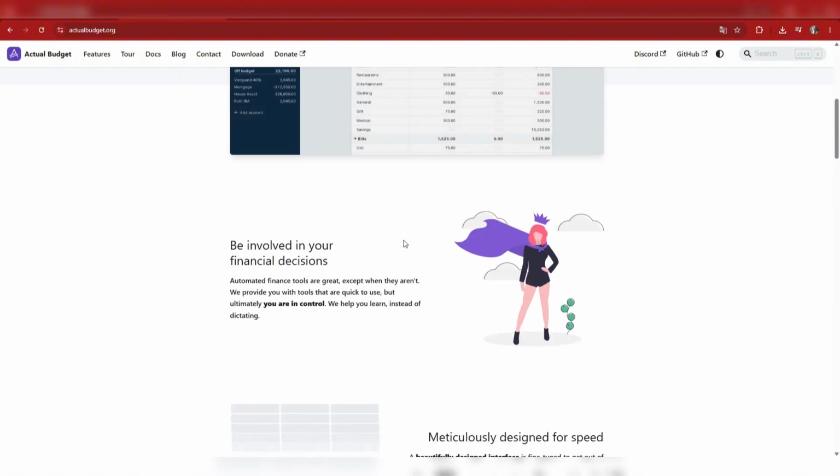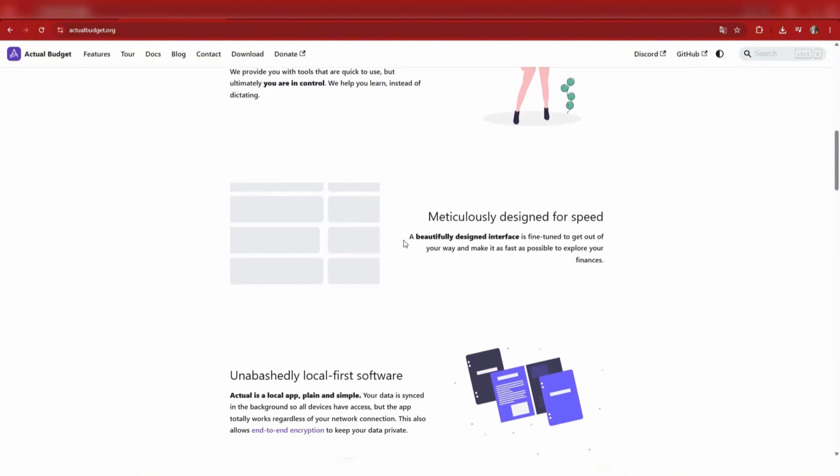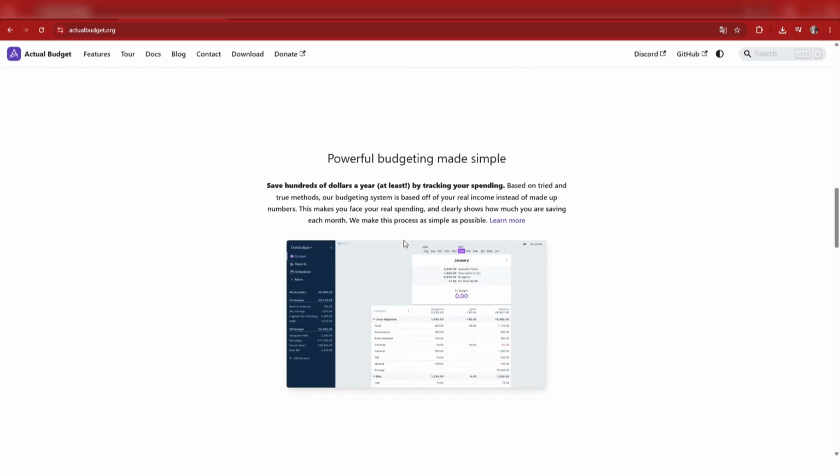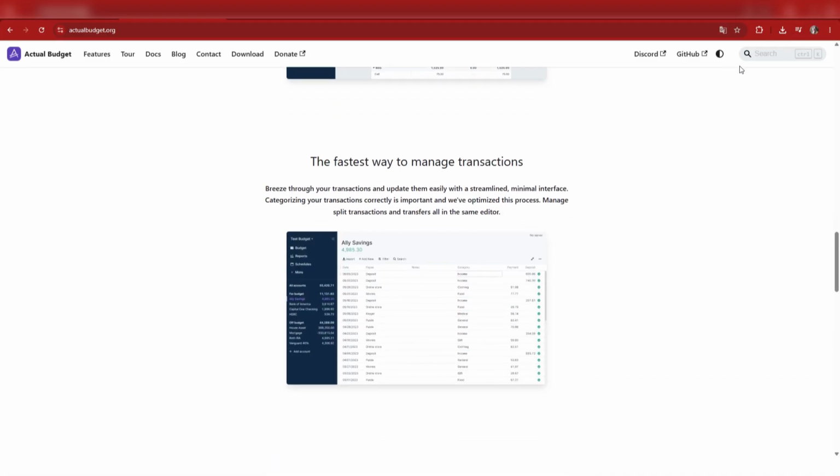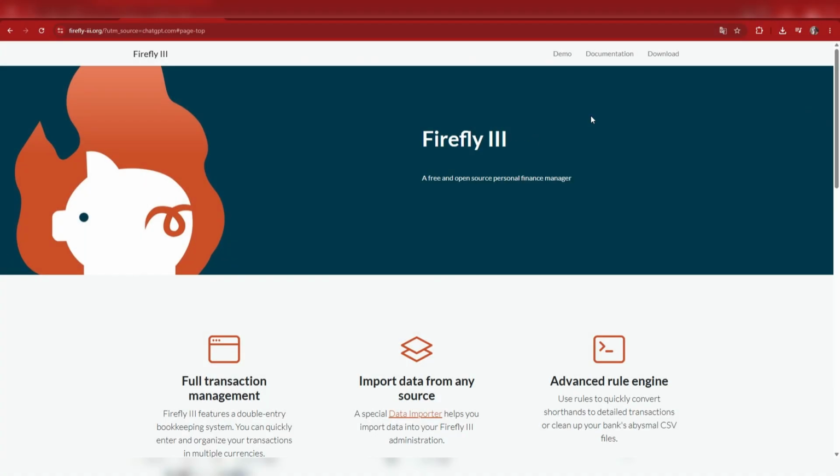Now let's be honest for a second. These tools don't compete directly. They solve different problems. Actual Budget stands for budgeting simplicity. Firefly 3 stands for financial tracking depth.